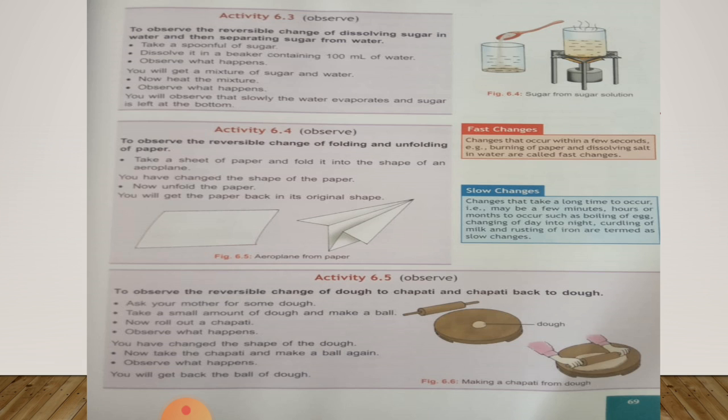Now we are going to understand about the slow change. Changes that take a long time to occur, that is maybe a few minutes, hours or months to occur, such as boiling of egg, changing of day into night, curding of milk and rusting of iron are termed as slow changes.